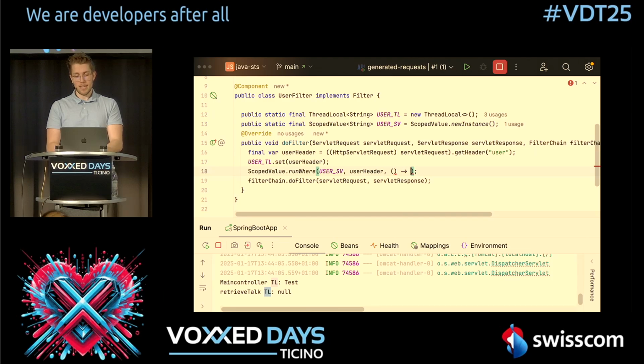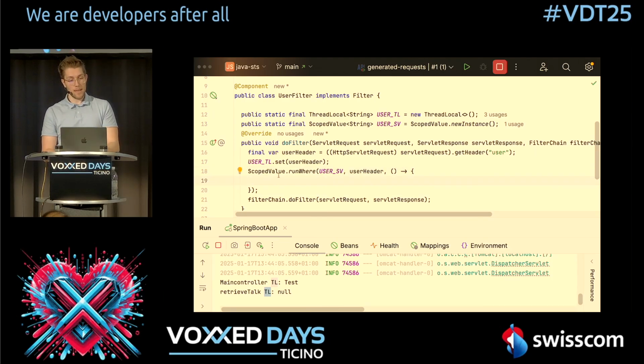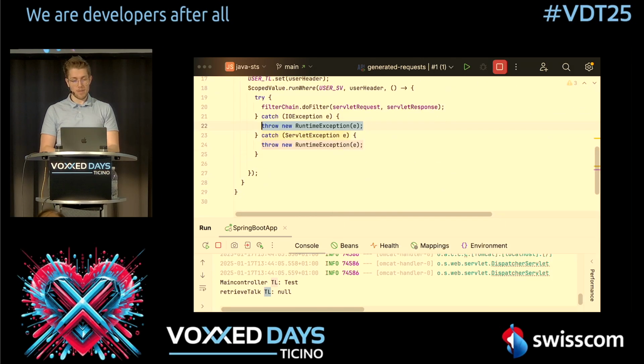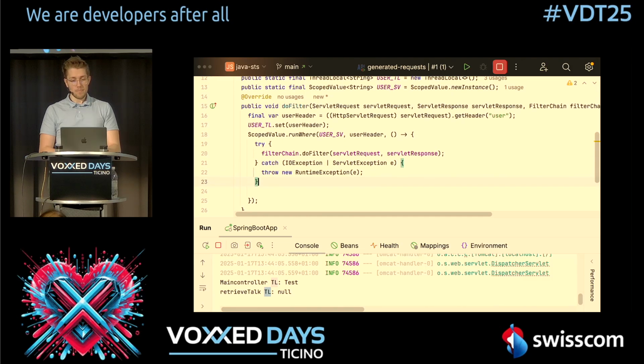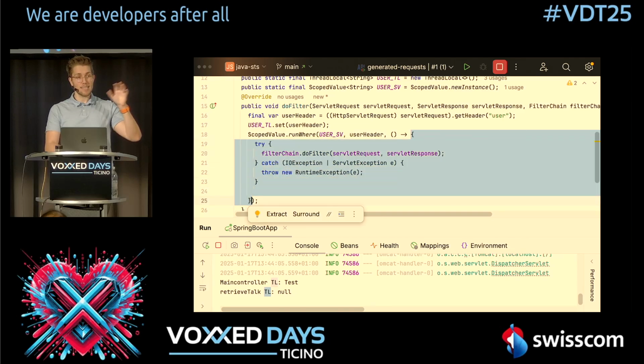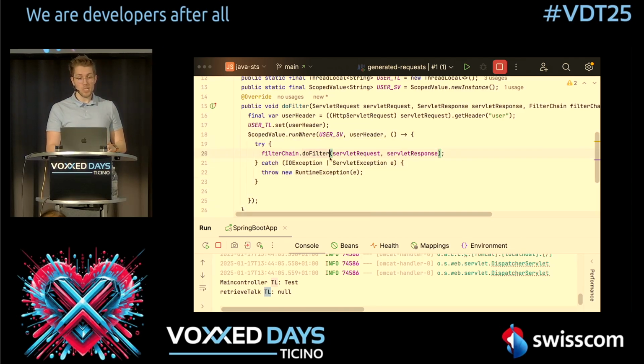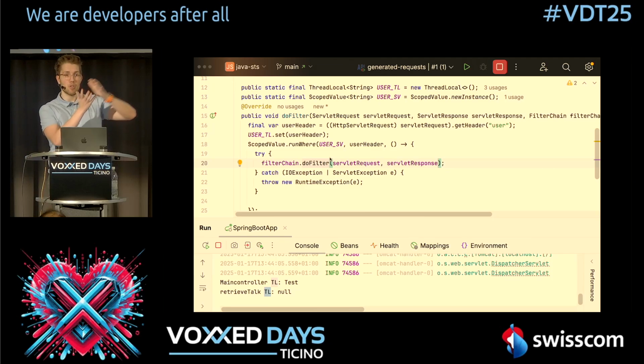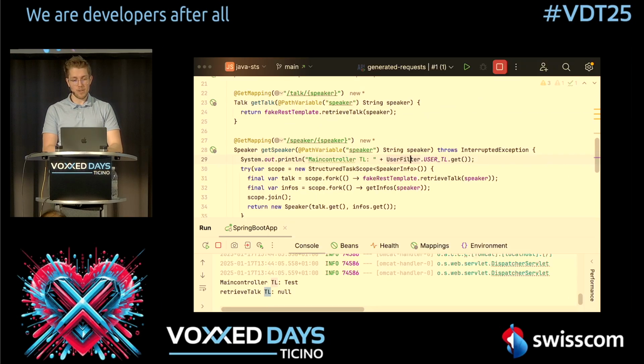The third argument is a callable, which we have to pass the context where this scoped value is available. So we can put our filter chain in there. Let's surround this with try catch here. And now what happens is we tell Java, listen, we have this user scoped value, set the value of it to this user header, and make it available in this context, in this scope. Now, because we have our user filter active, everything which comes after this is inside the scope of this scoped value here.